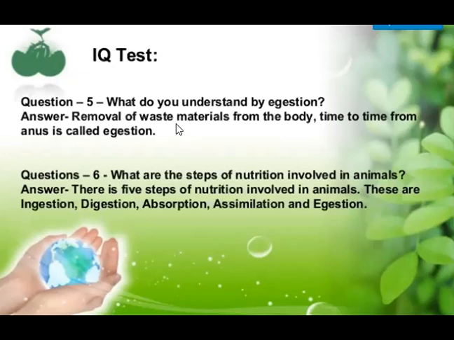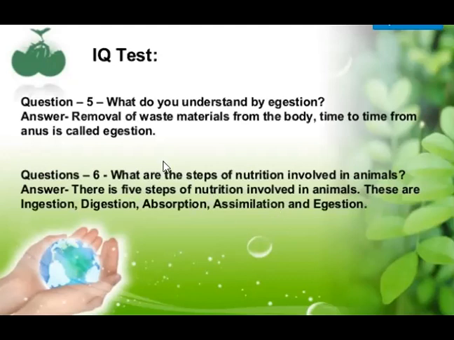So the above five questions, they are basically the steps in the process of nutrition. What are the steps of nutrition involved in animals? There are five steps of nutrition involved in animals. These are ingestion, digestion, absorption, assimilation and egestion.